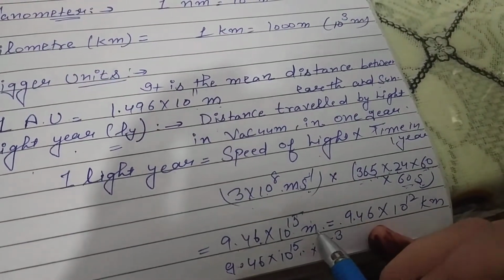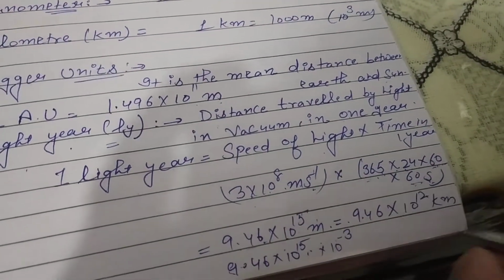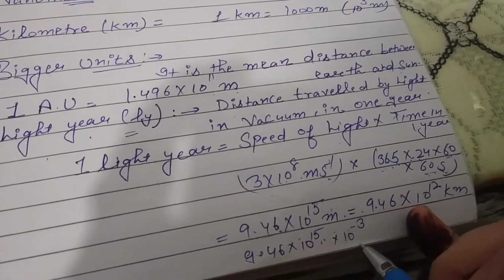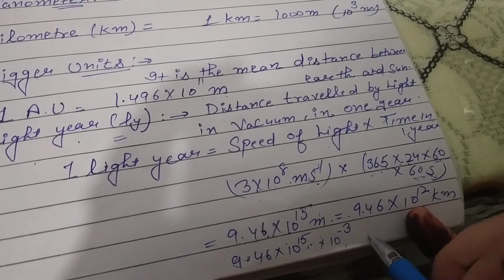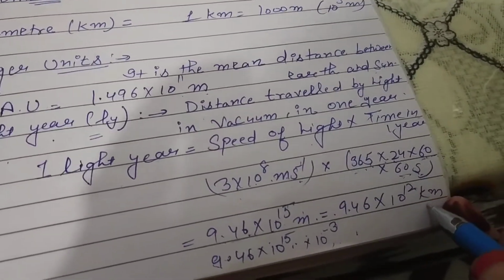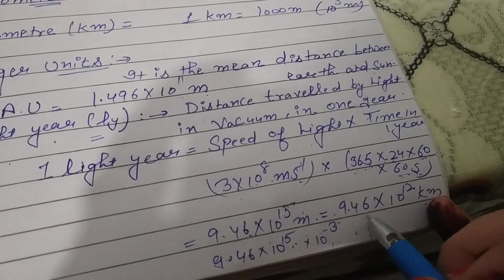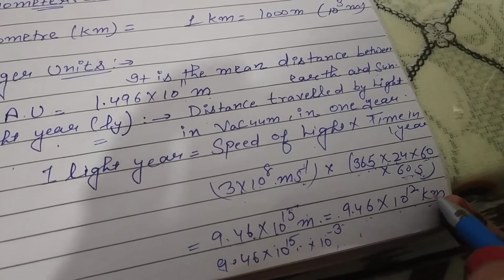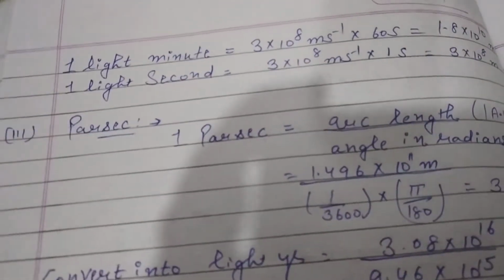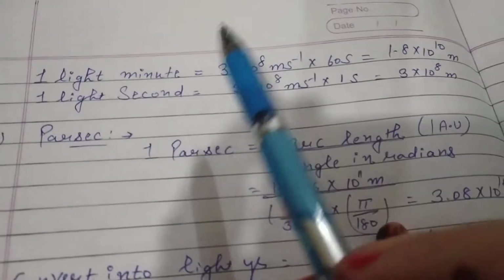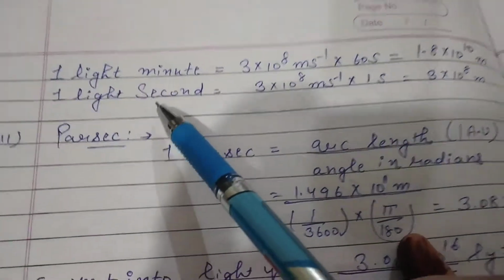If we want to convert this value into kilometer, how will we convert? Multiply this by 10^-3. That will convert it into kilometer. That means 9.46 × 10^12 kilometer. This is the value of 1 light year, and after that we have two other values also.